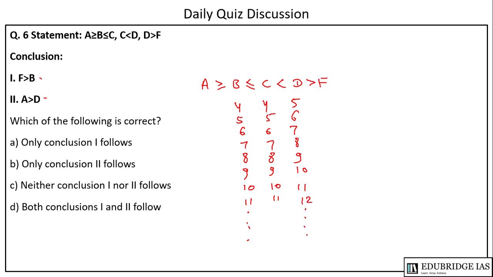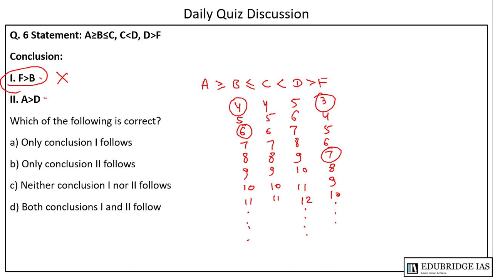F is less than D, so it can be 3, 4, 5, 6, 7, 8, 9, 10, and so on. Now if we check whether F is greater than B, if B is 6, F can be 7, but if B is 4, in that case F is 3, so this conclusion is incorrect.